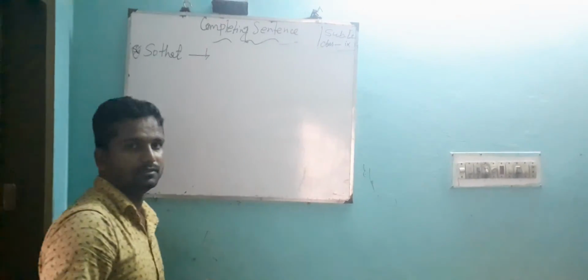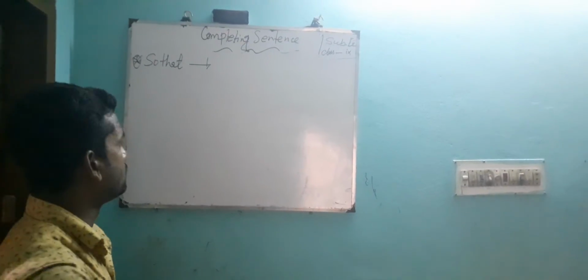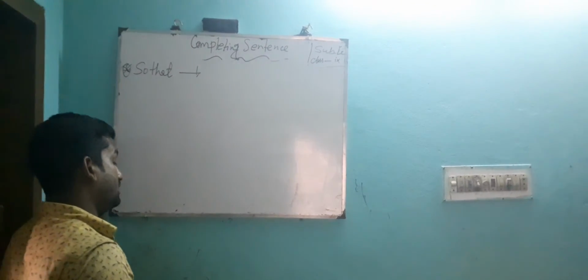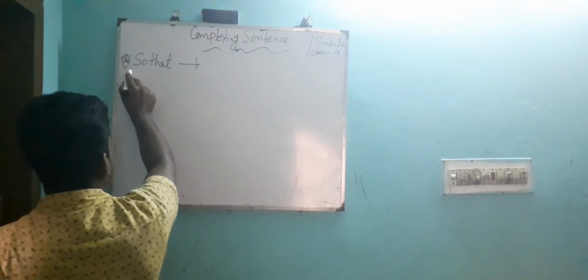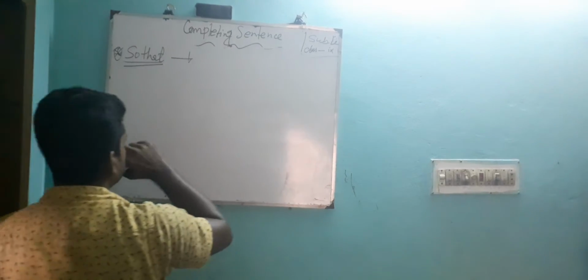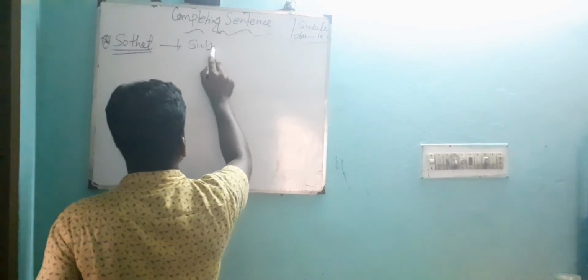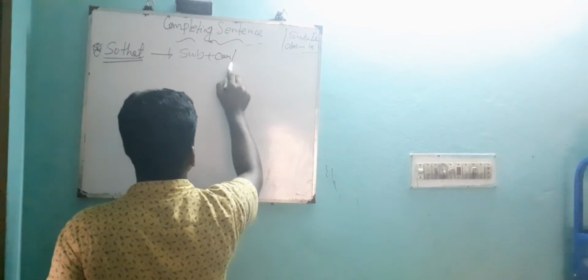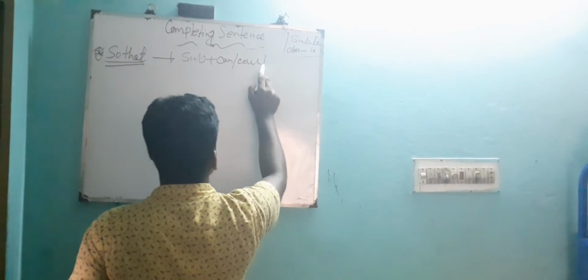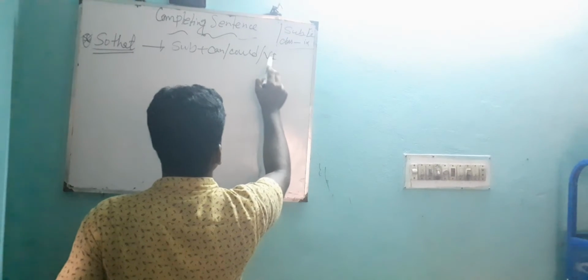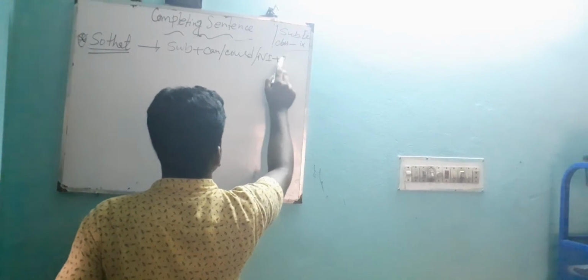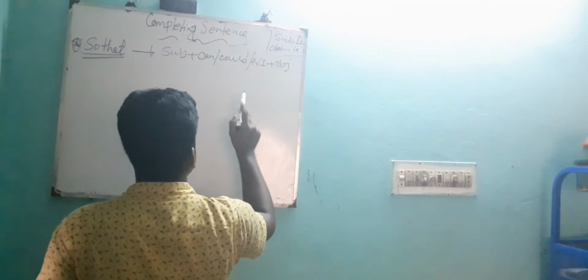Dear learners, all of you write down another rule and another structure. If there is given so that, then the structure will be subject plus can or could plus B1 plus object.